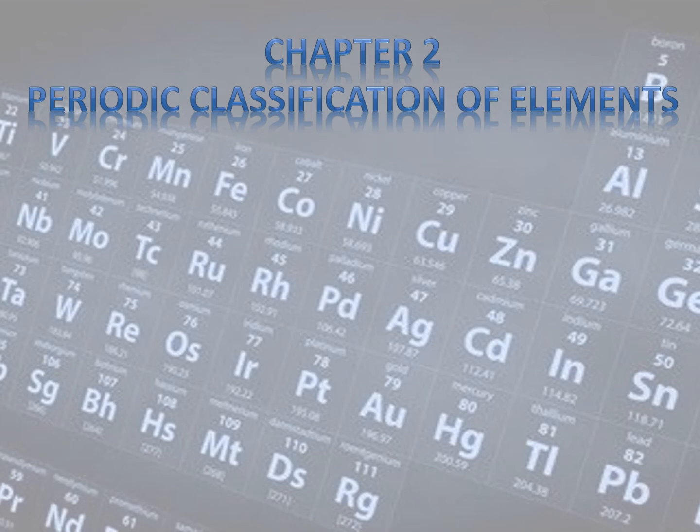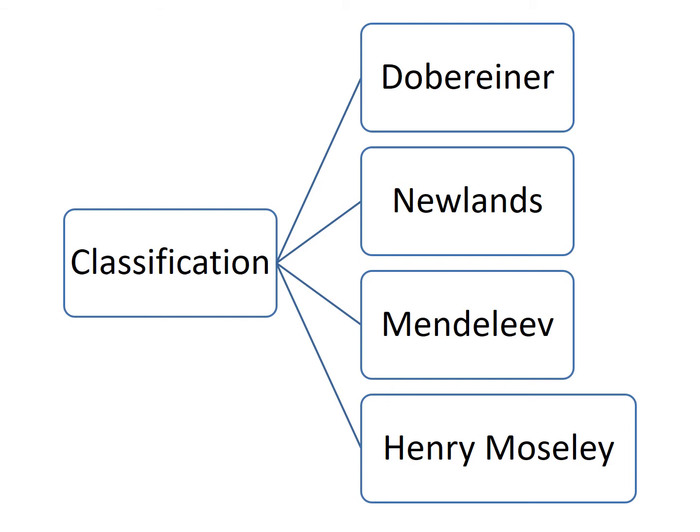Today we will continue with Chapter 2, Periodic Classification of Elements. In the last class, we had discussed various techniques of classification used by various scientists, from which we learned about the classification of Dobereiner, Newland and Mendeleev.